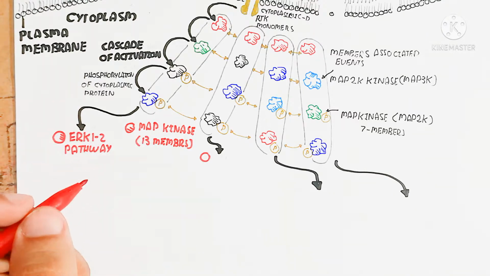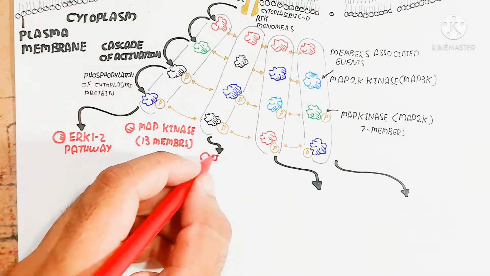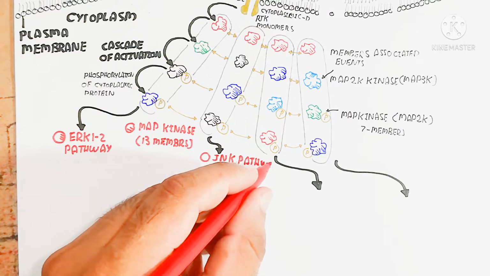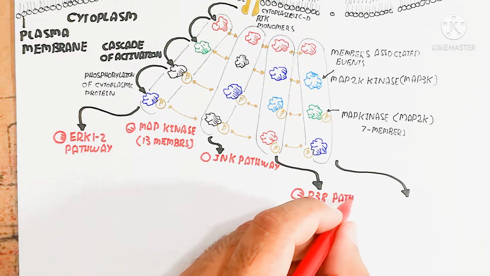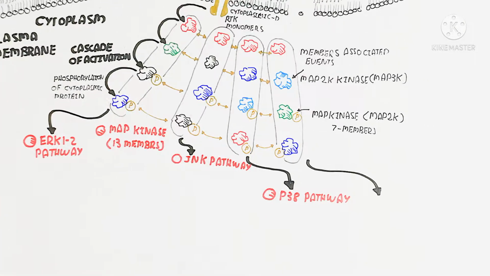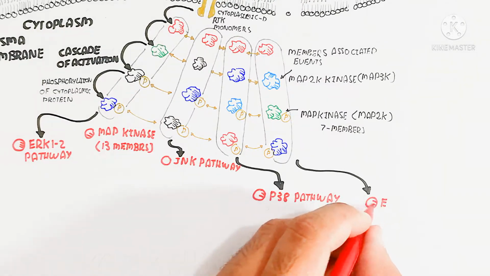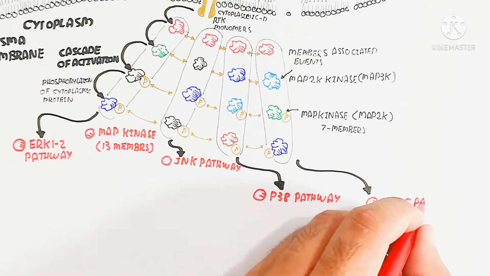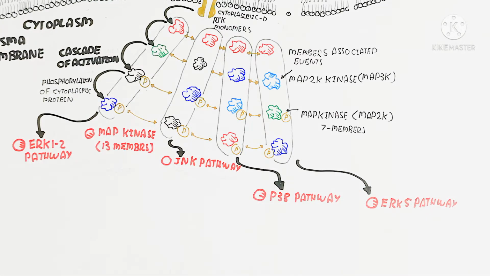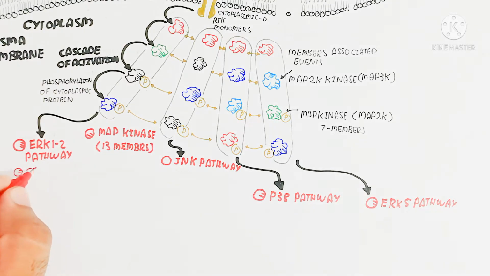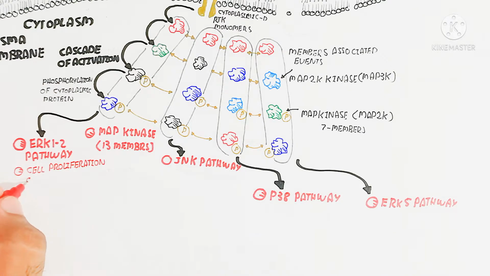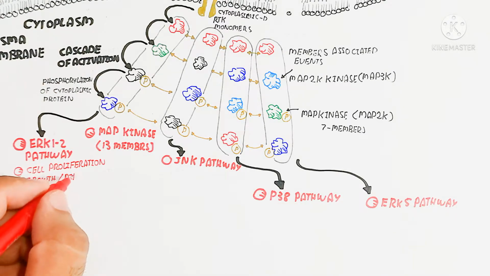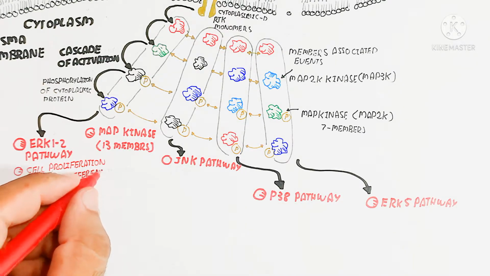First is the phosphorylation of cytoplasmic protein to give the ERK1-2 pathway, a transcription factor for cell proliferation, growth and differentiation. The MAP kinase has 13 members present, with the transcription factor ERK1 to 2 pathway used for cell proliferation, growth and differentiation.